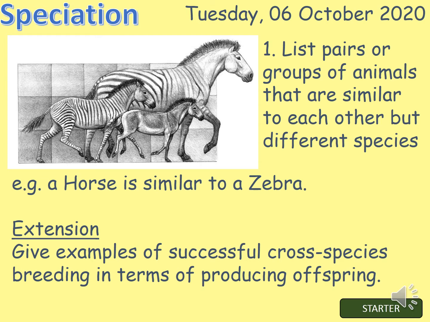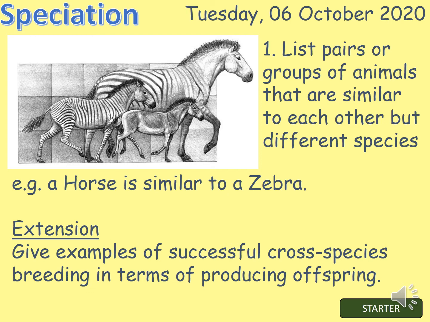So let's have a look at speciation. As a starter activity, what I'd like you to think about is listing pairs or groups of animals that are similar to each other but are a different species. For example, a horse is similar to a zebra. So if you could list those for me and pause the video.